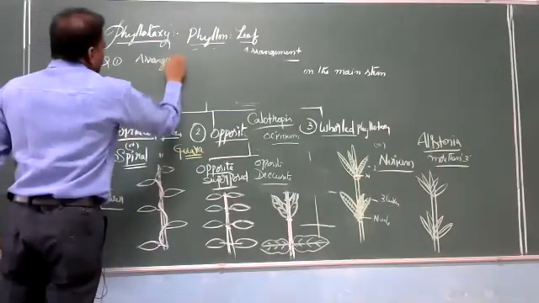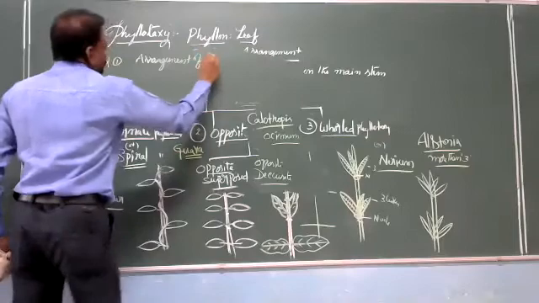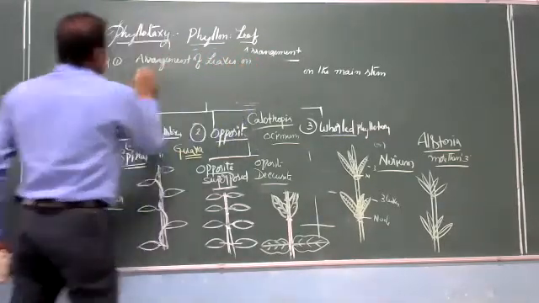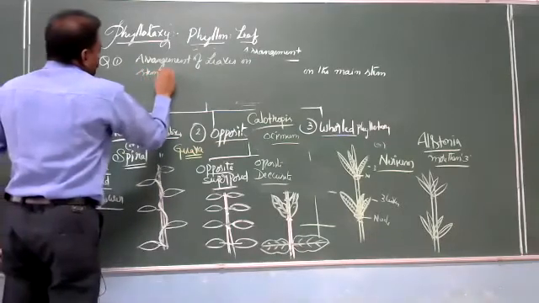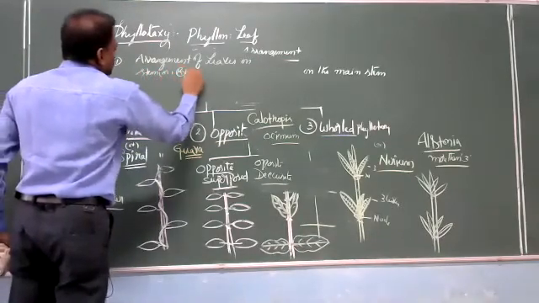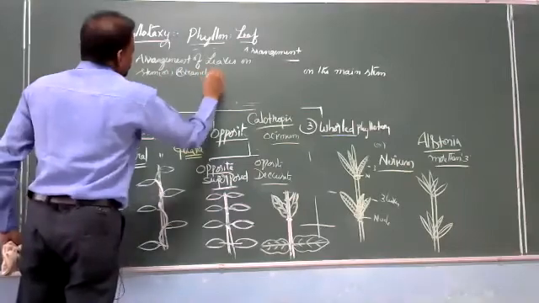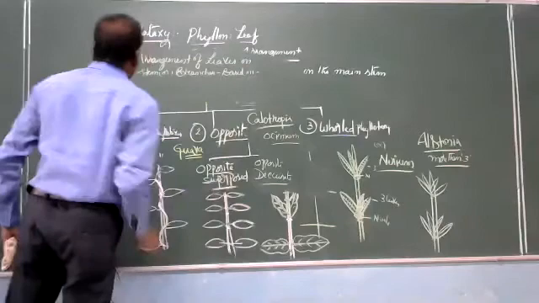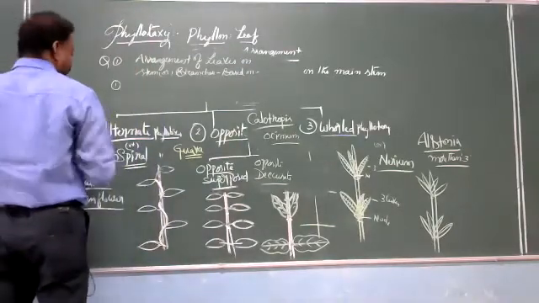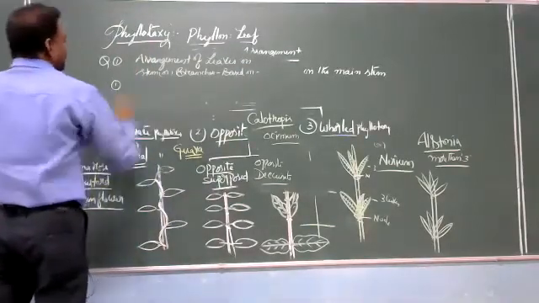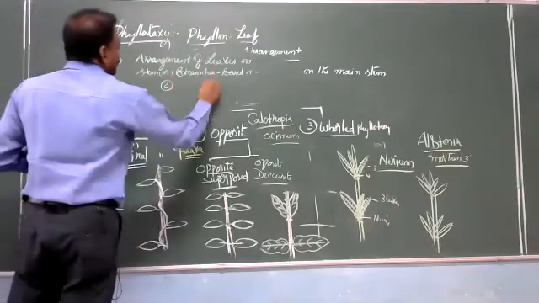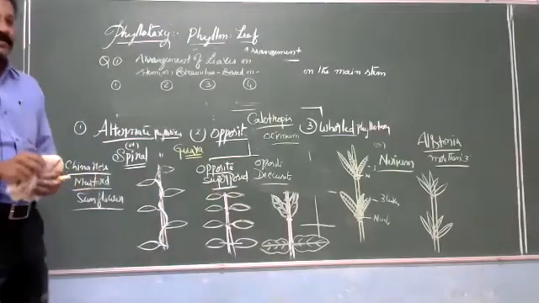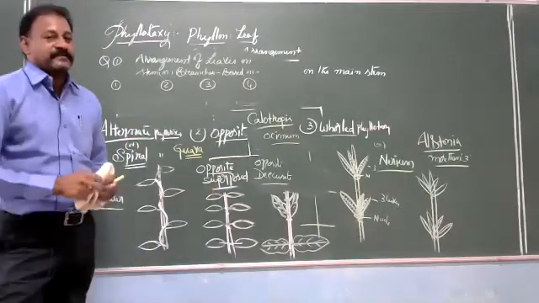Arrangement of leaves or branches based on option 1, option 2, option 3, option 4. Out of the 4 options, only the accurate option will be correct.